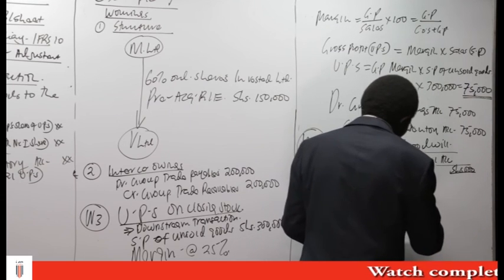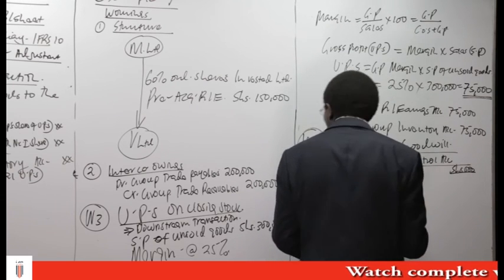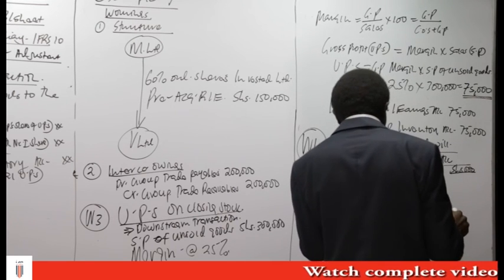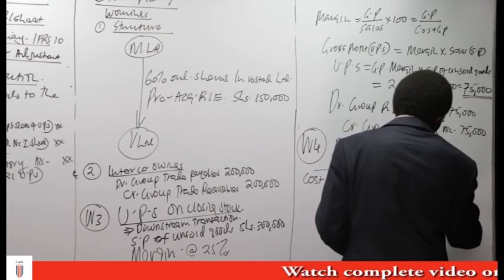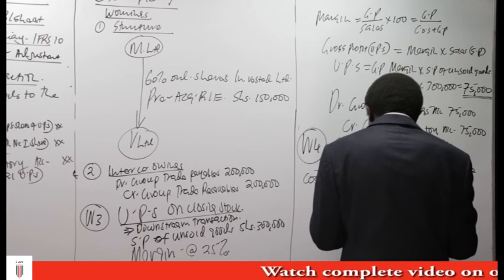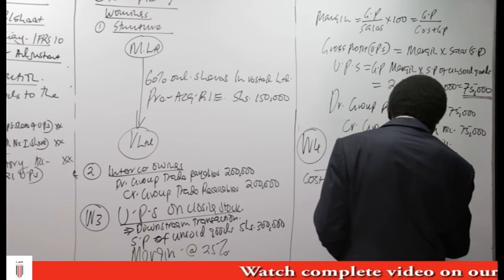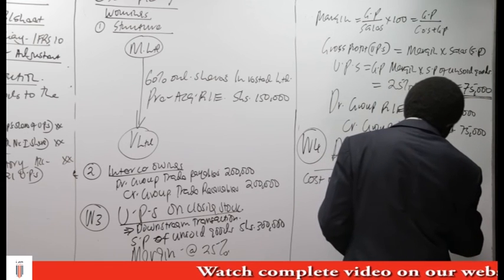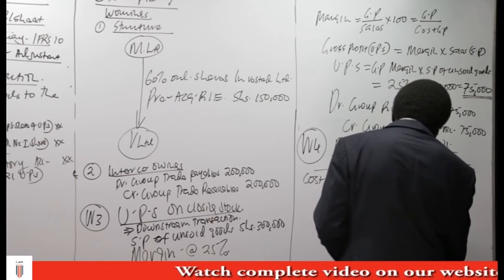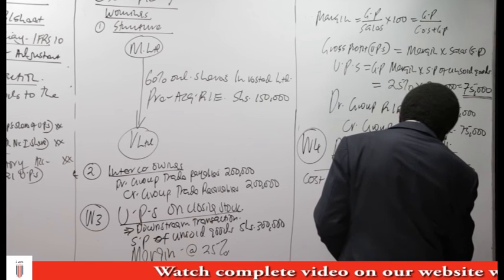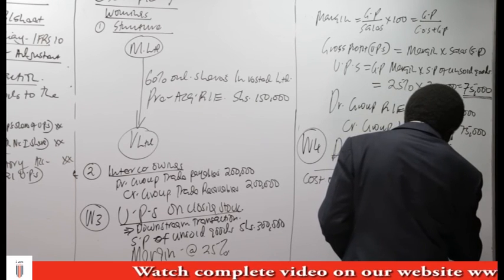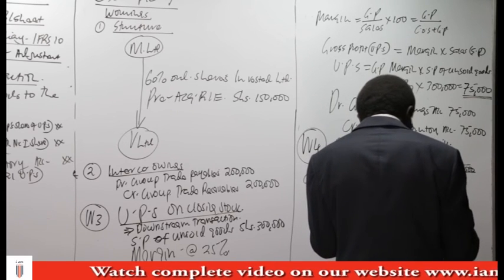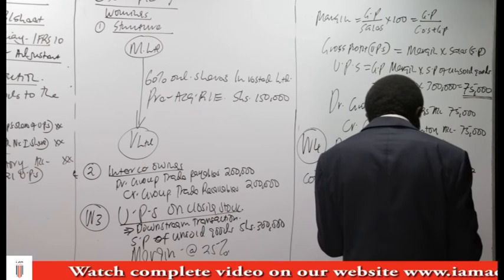We have the ordinary share capital. We have acquired 60%. The ordinary share capital is 2,000, or 2 million. Then we have the share premium, 60% of the 800. Then we have the pre-acquisition retained earnings, 60% of 150.